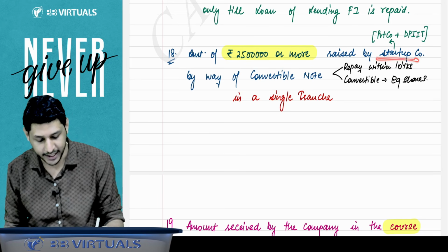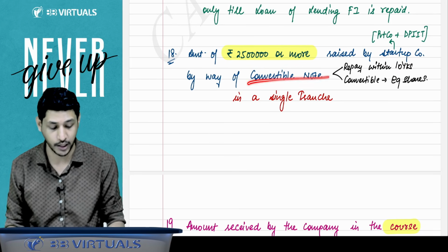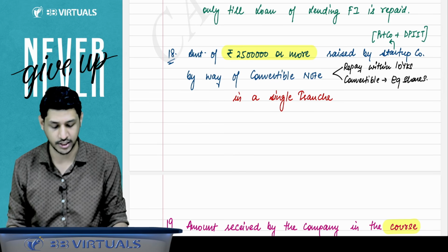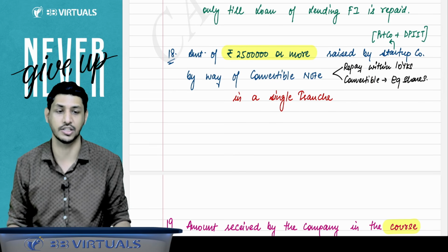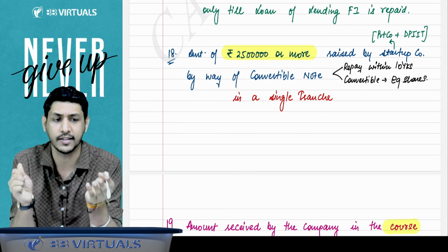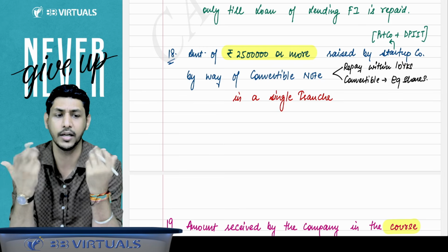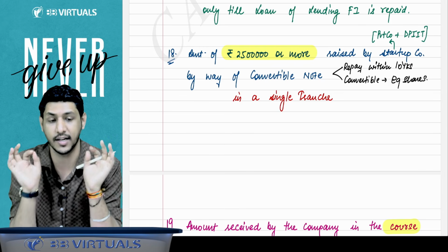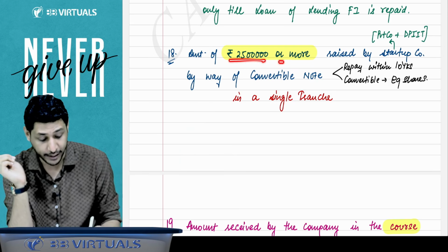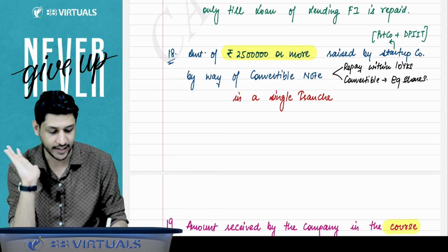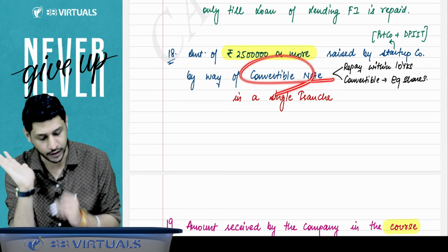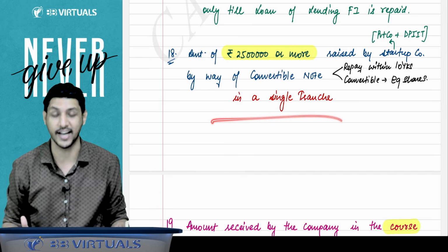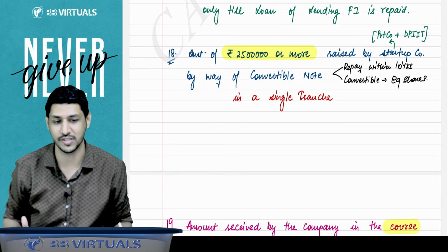So if a startup company has raised an amount of 25 lakh or more by way of convertible note, that will be repaid within a period of 10 years or convertible into equity shares, and you have raised this amount in a single tranche, then that kind of amount will not be considered as a deposit. The amount of 25 lakh rupees or more must be there, raised by a startup company by way of convertible note, repayable within 10 years or convertible into equity shares in a single tranche. Then it will not be considered as a deposit.